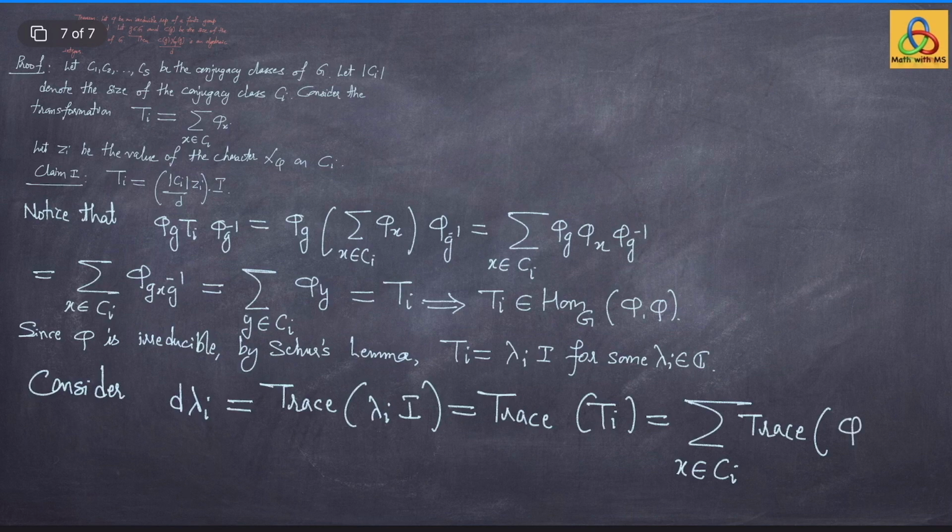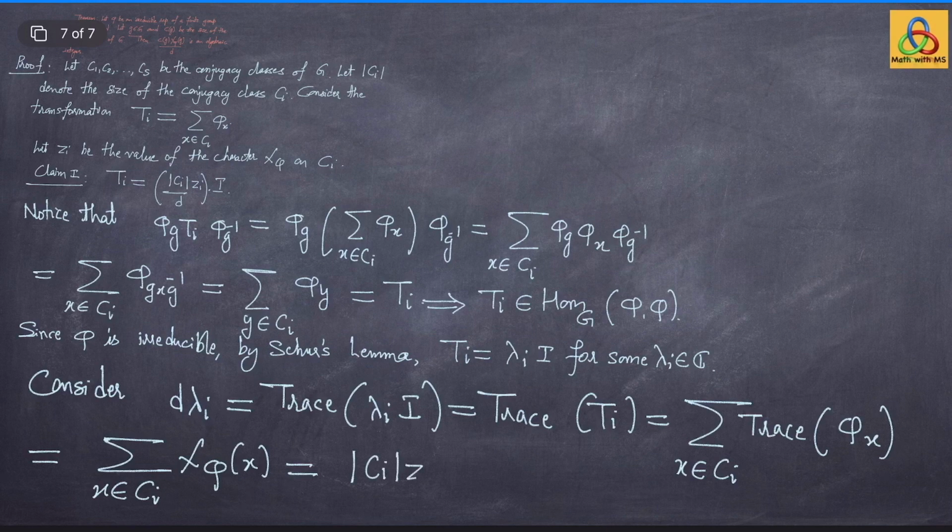So, that is summation of trace of phi x where x is in Ci, which is further the same as the sum over x in Ci of chi phi of x, but chi phi of x for x in Ci we have set as Zi. So, this is the same as Zi times the size of the conjugacy class Ci, that is order Ci times Zi.